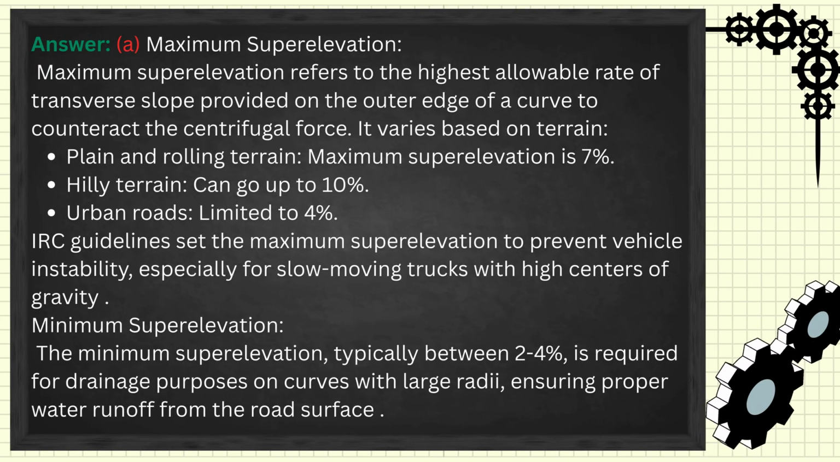Maximum superelevation refers to the highest allowable rate of transverse slope provided on the outer edge of a curve to counteract the centrifugal force. It varies based on terrain. Plain and rolling terrain, maximum superelevation is 7%. Hilly terrain, can go up to 10%. Urban roads, limited to 4%. IRC guidelines set the maximum superelevation to prevent vehicle instability, especially for slow-moving trucks with high centers of gravity. Minimum superelevation. The minimum superelevation, typically between 2 to 4%, is required for drainage purposes on curves with large radii, ensuring proper water runoff from the road surface.